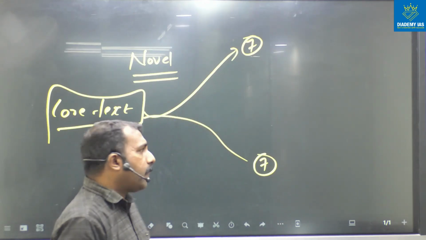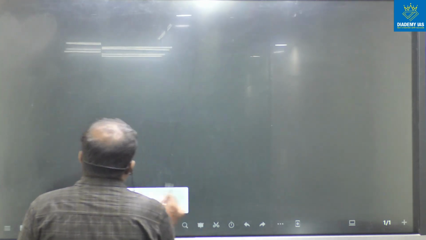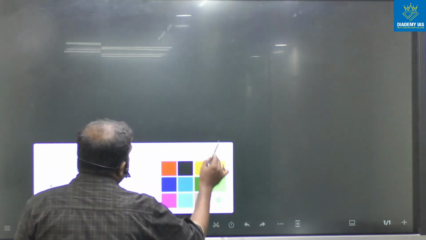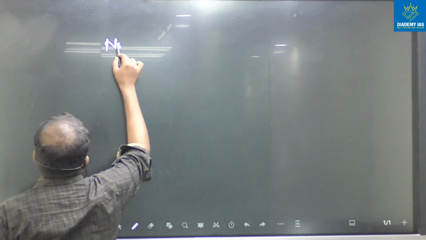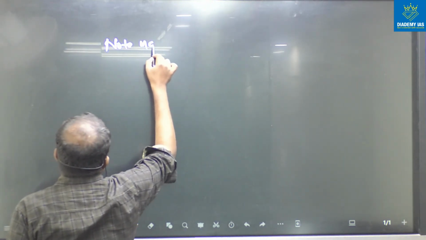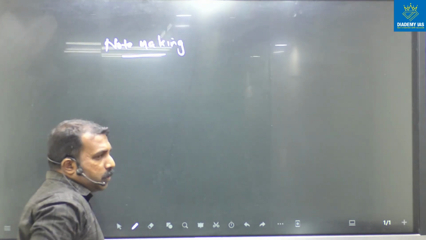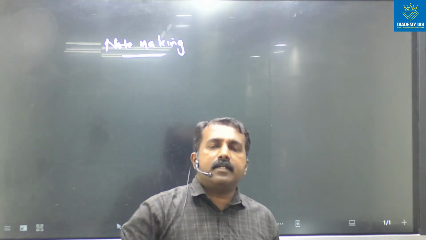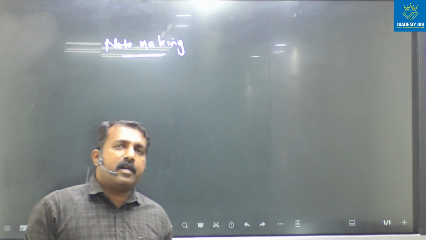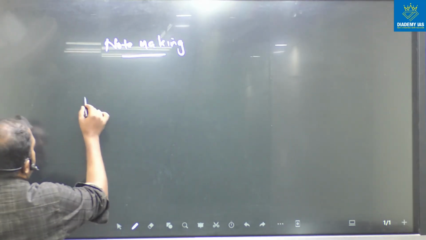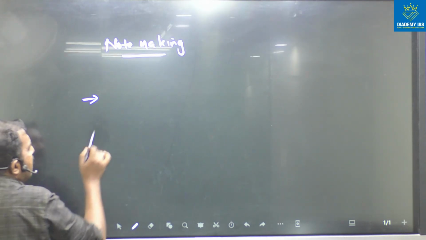And after that, I would like to share something about note making as well. So when you read a novel, poem or drama, whatever, I suggest you make some keywords.